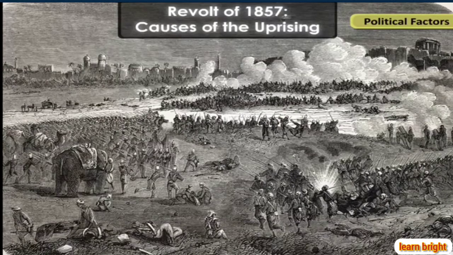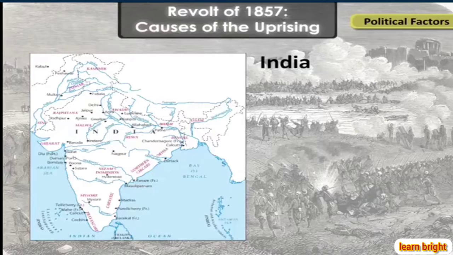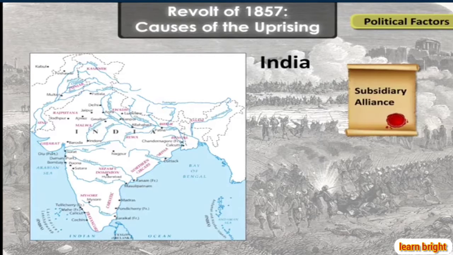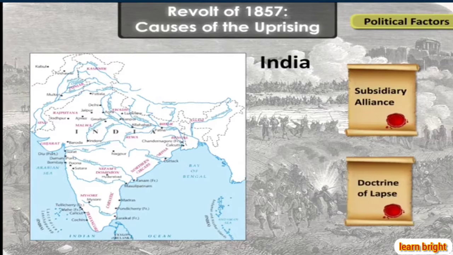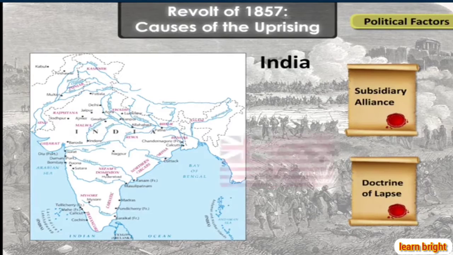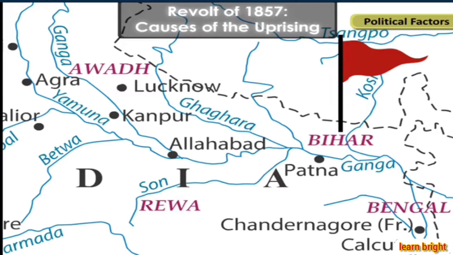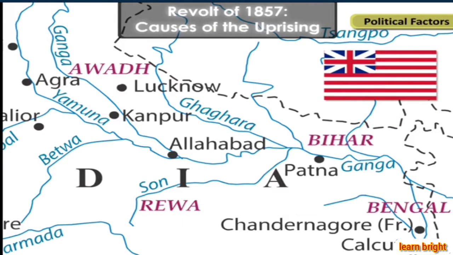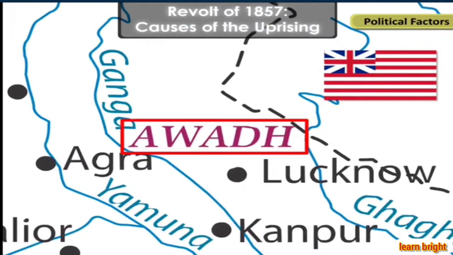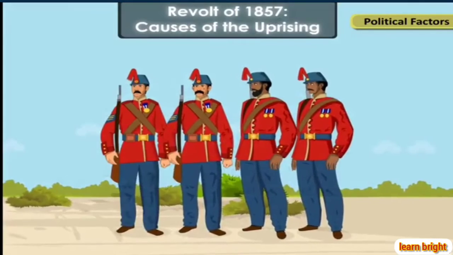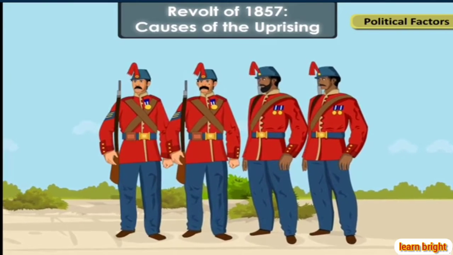Let's find out. The introduction of policies like the Subsidiary Alliance and the doctrine of lapse made the English East India Company the paramount power in India. It ousted several political rulers from their positions. Awadh's annexation by the British caused deep anguish among the soldiers of the Bengal army.